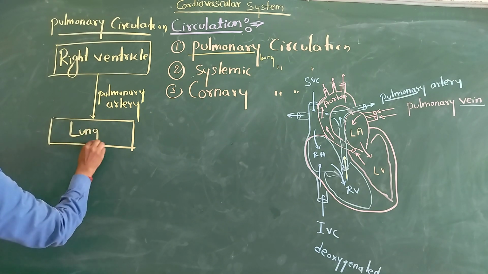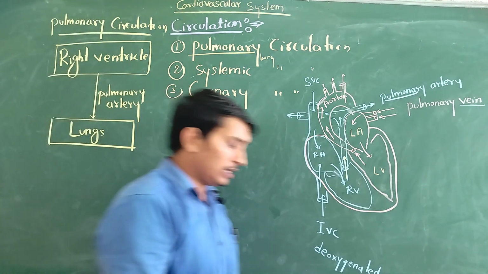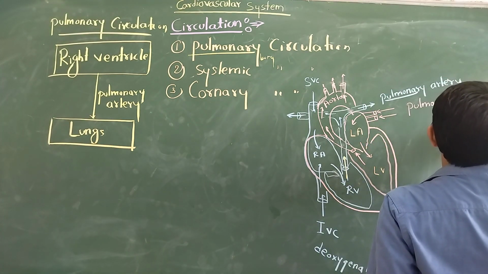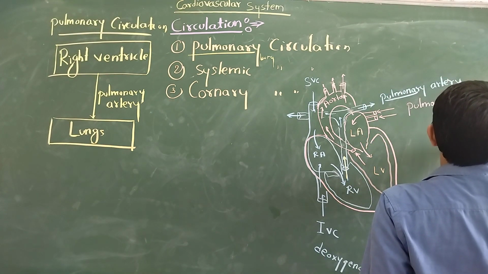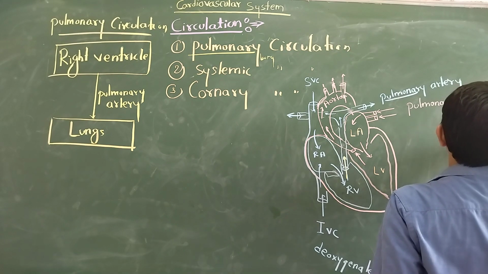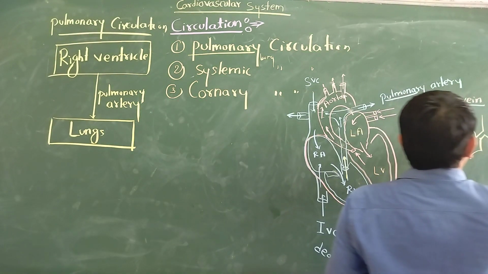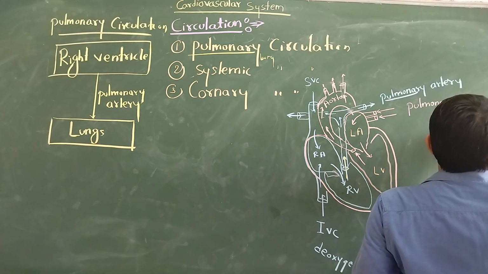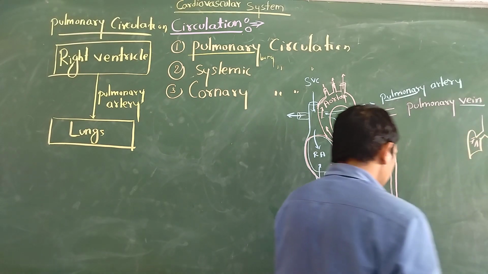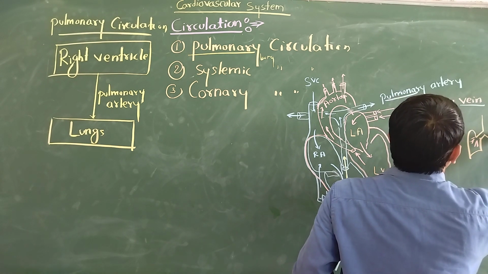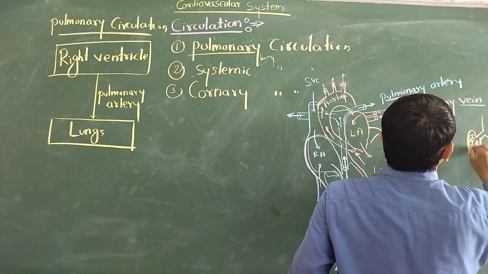In the lungs, what will happen? We discussed that the main function of our lungs is the exchange of gases. Suppose this is a very short, very small diagram of our lungs. Suppose these are the alveoli. We have millions of alveoli, a balloon-like structure, thin and elastic, which helps in the oxygenation of blood.